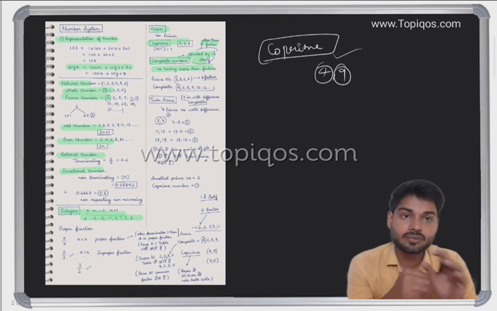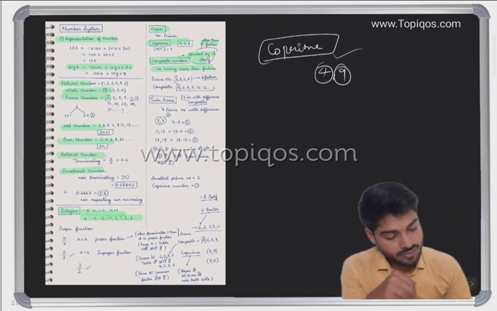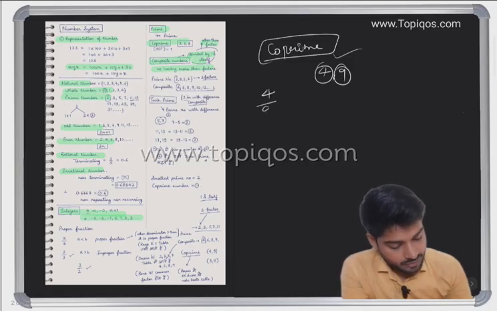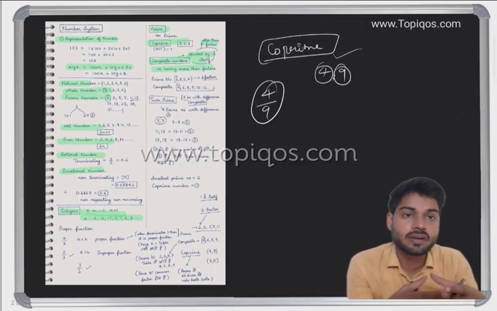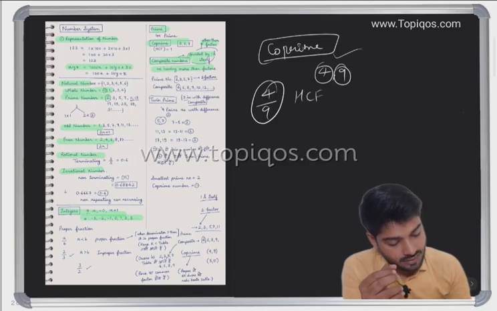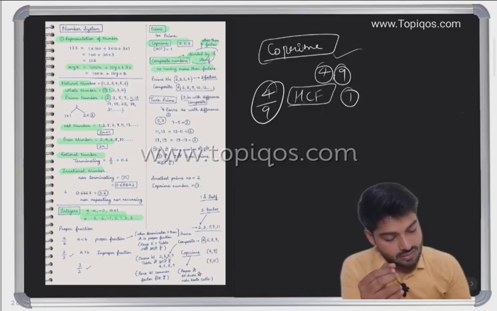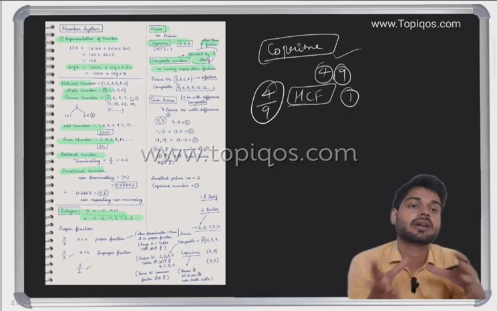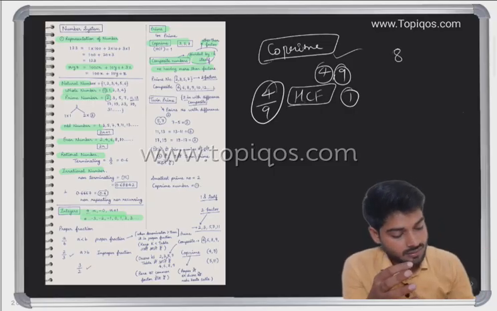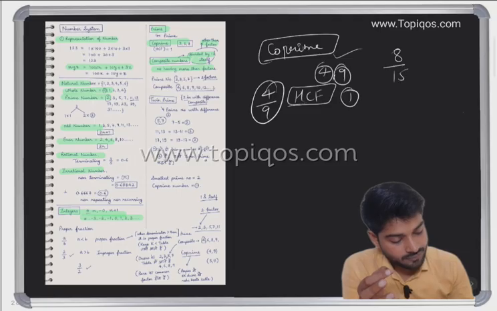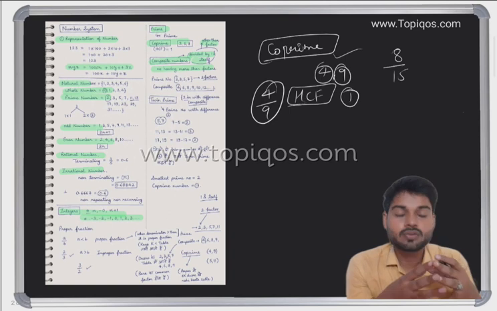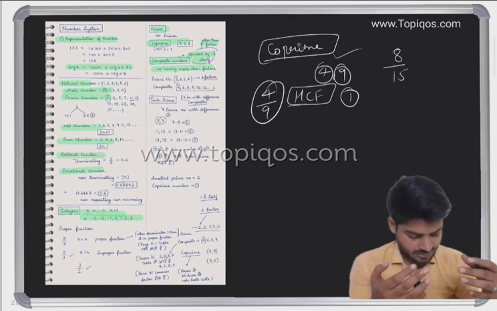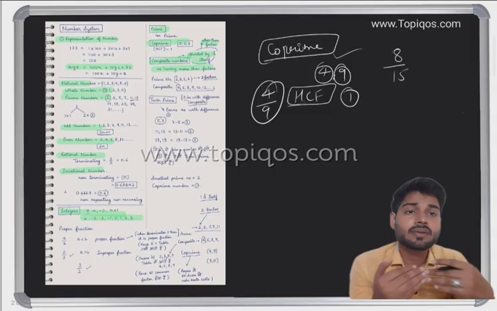Okay, they both are not a prime number. So if they both are not prime numbers, when I write 4 and 9, if we check their factors, their HCF, the highest common factor, would always be 1. Those are numbers which do not divide each other, like if I'm writing 8 and 15, we cannot divide one by the other. So co-prime numbers are numbers which basically do not divide each other.